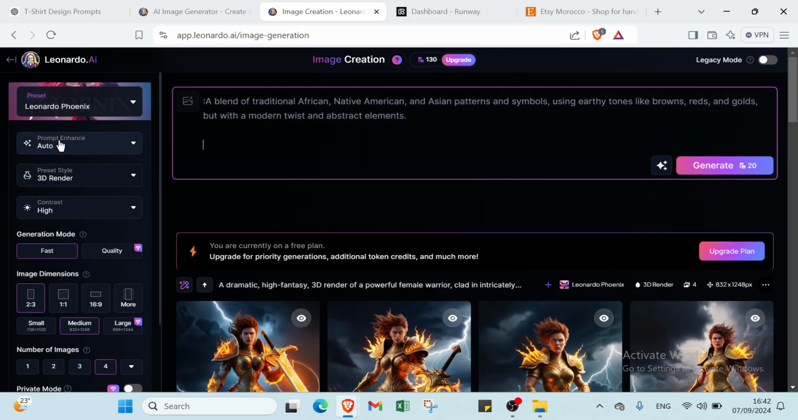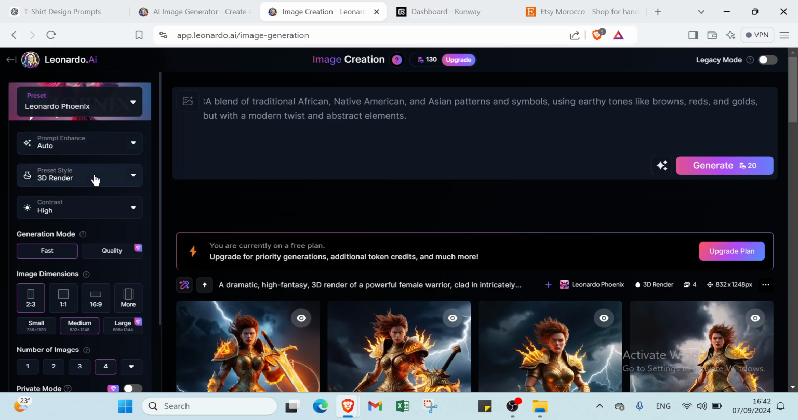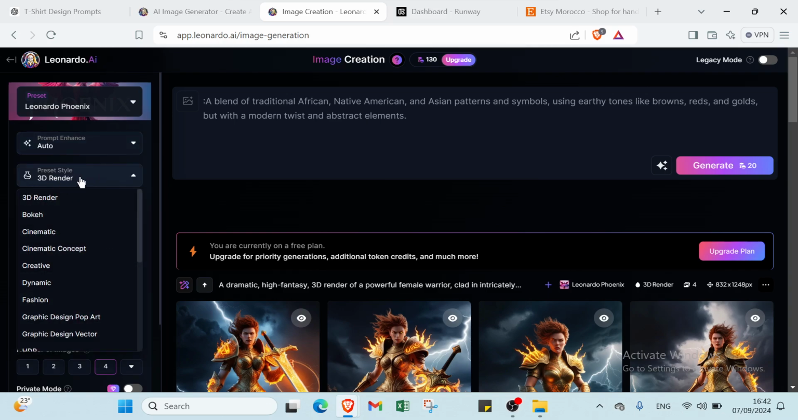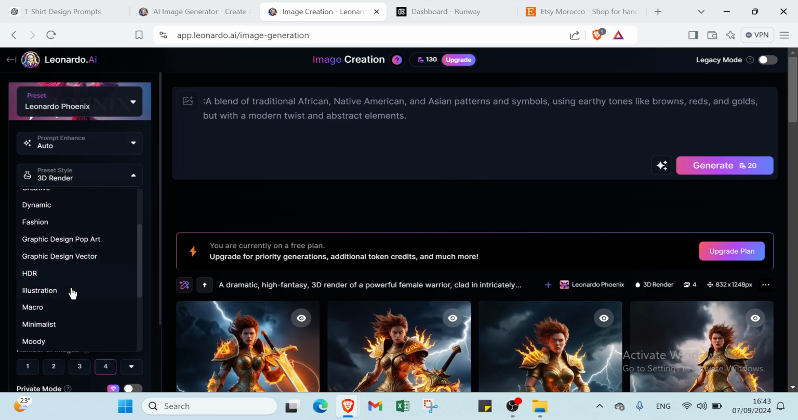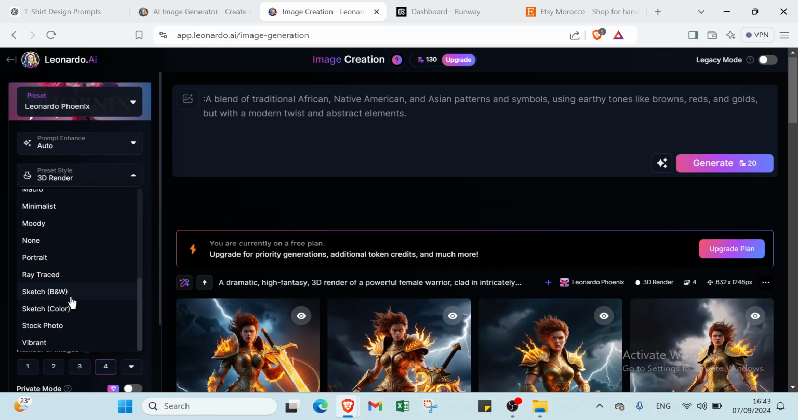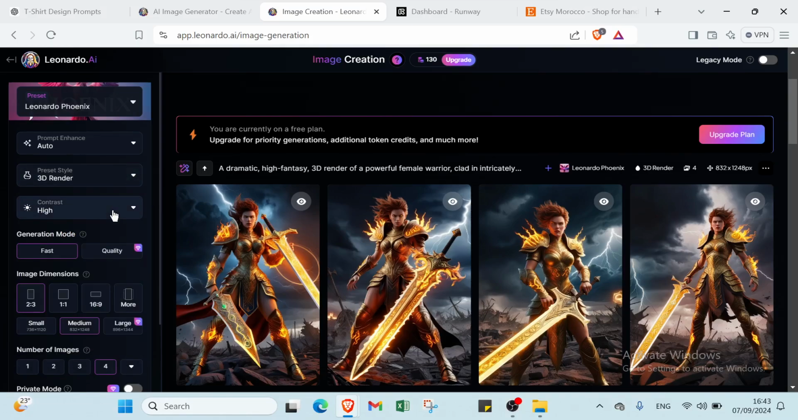For example, we have here prompt enhance. You can choose automatic, on or off. Then we have preset style, 3D render. We have bokeh, cinematic, creative, dynamic, fashion, graphic design, pop art, graphic design vector. We have HDR, illustration, macro, portrait. We have ray traced, sketch, sketch color, and we have here stock photo, vibrant, and other things. You can choose the one you want. Then we have here contrast. We have low, medium, high. So of course we choose high.